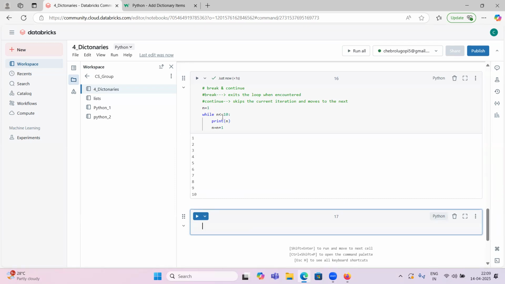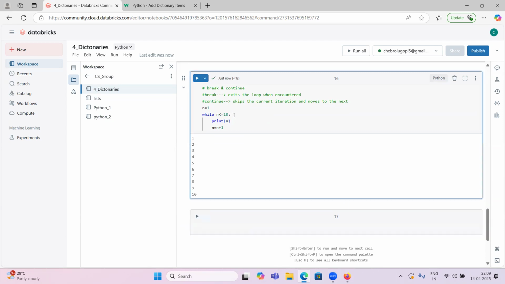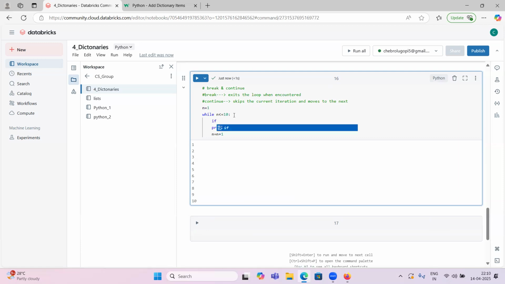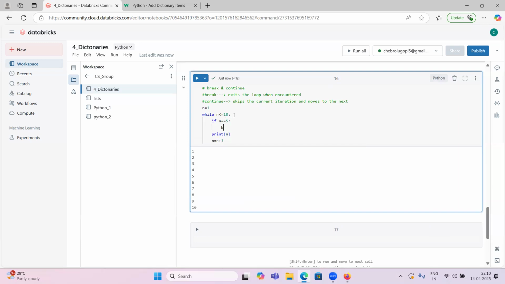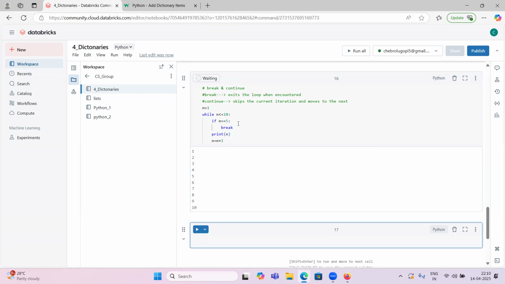Whenever n equals 1, it will print 1, then 1 plus 1 is 2, and so on, same as I explained there. Now I want to explain how break will work. I am using a condition: if n equals 5 is satisfied, then I say break. So whenever n equals 5, it will exit from the loop, right? We'll check whether it is happening or not.